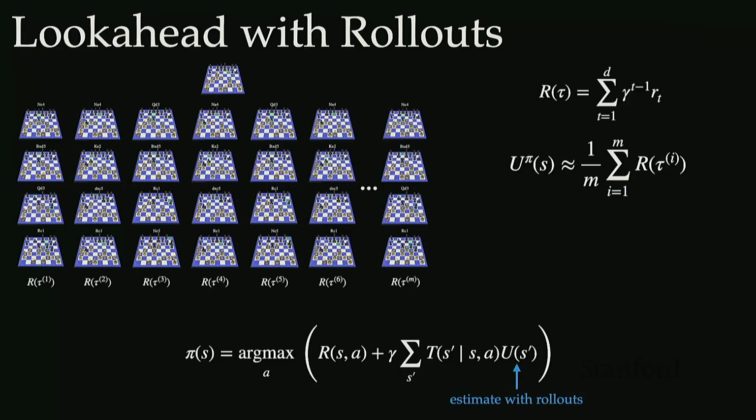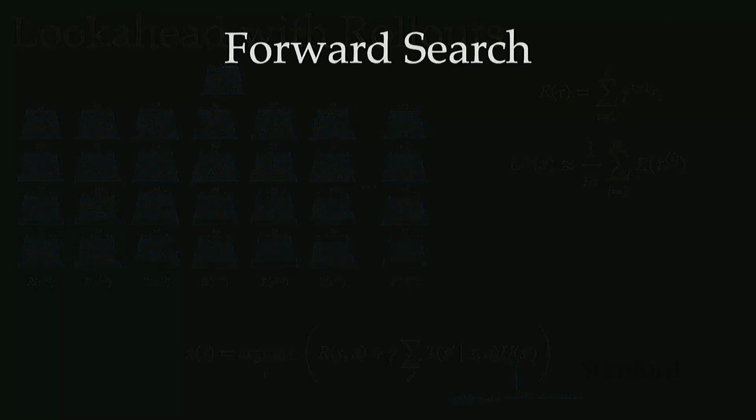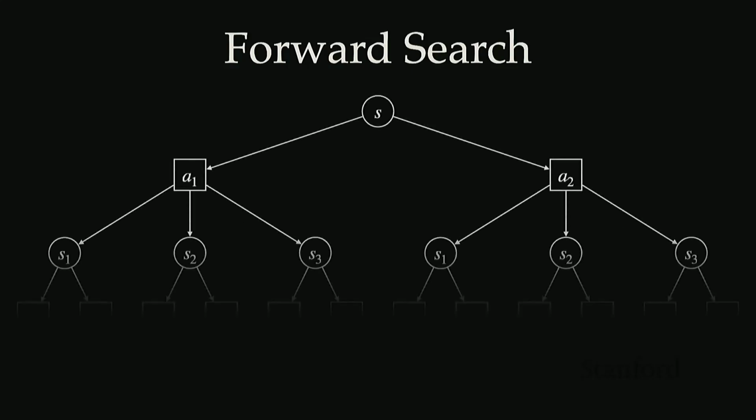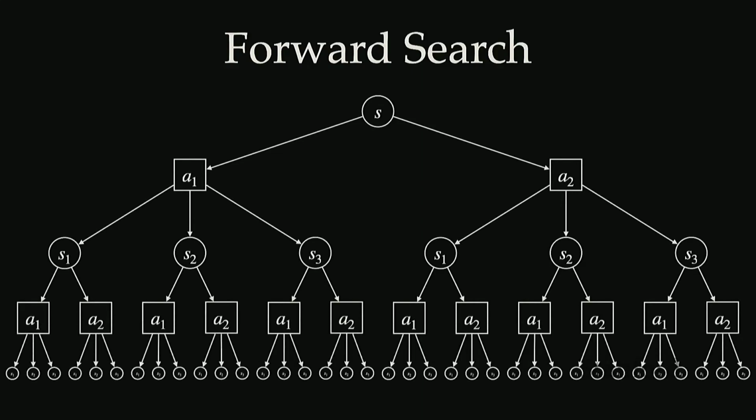That's going to bring us to our next online planning algorithm, which is forward search. Instead of just approximating the utility by using a few rollouts from a rollout policy, forward search builds the entire search tree of all states and action transitions up to some depth. That's the way we're able to determine the best action to take from an initial state, by looking at all possible transitions that could occur.